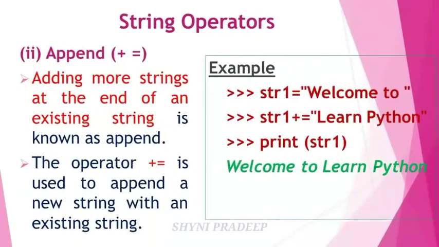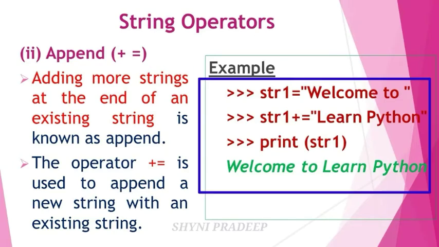So next let us see append, that is plus is equal to. If you want to add more strings at the end of an existing string, it is known as append. The operator plus equal to is used to append a new string with the existing string. So see this example.